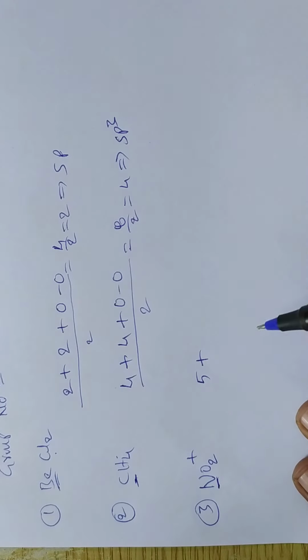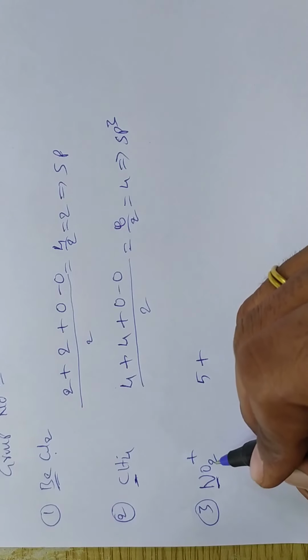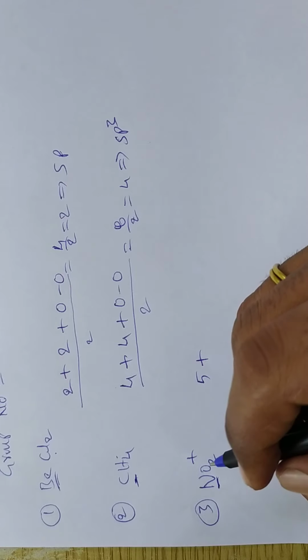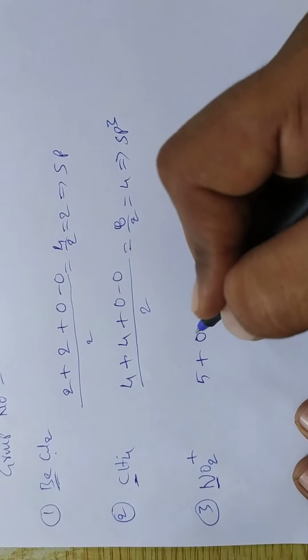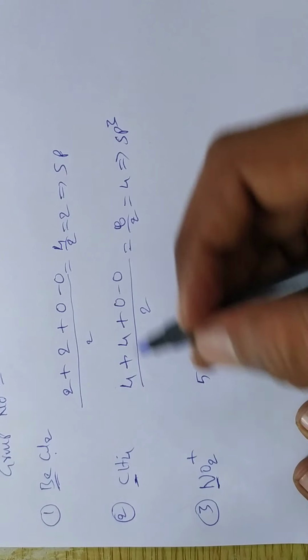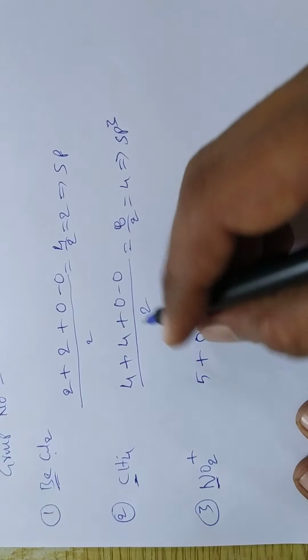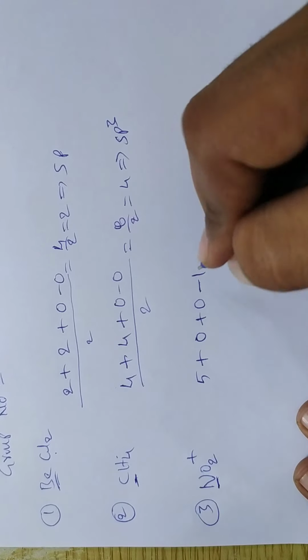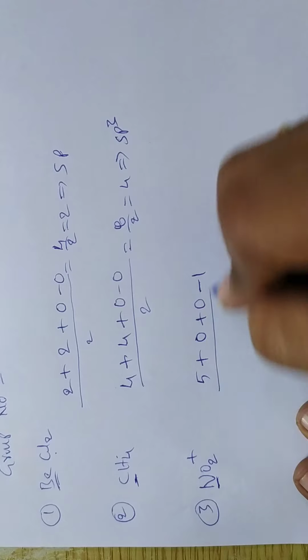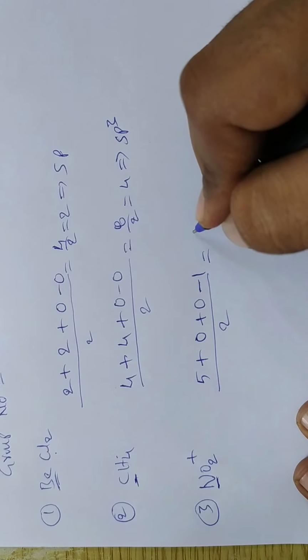Is there any monovalent atom? Oxygen is a divalent atom, that we should know. So monovalent is absent, then 0. Is there any anion? No, so 0. Is there a cation? Yes, 1 positive charge, by 2. Then 5 minus 1, that is 4 by 2.